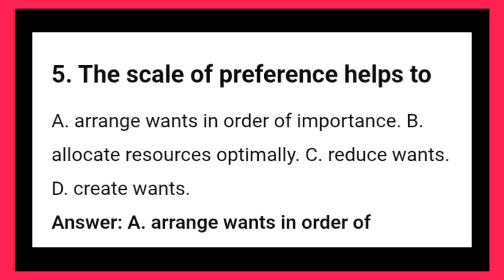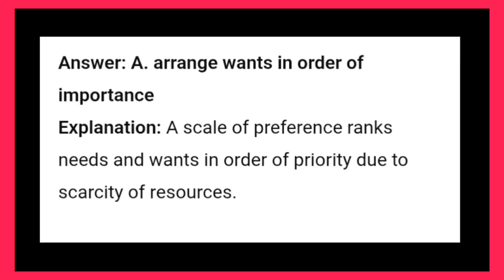5. The scale of preference helps to: A. Arrange wants in order of importance. B. Allocate resources optimally. C. Reduce wants. D. Create wants. Answer: A. Arrange wants in order of importance. Explanation: A scale of preference ranks needs and wants in order of priority due to scarcity of resources.